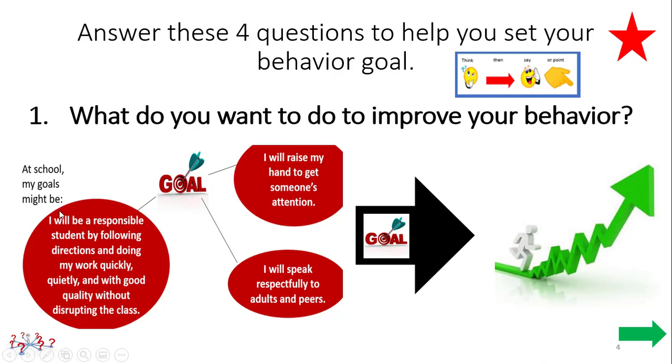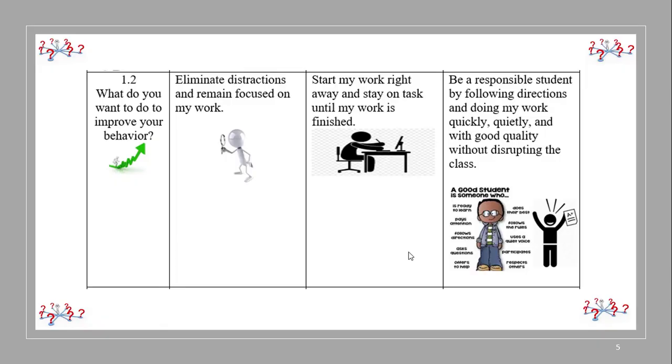We keep going back to, I will be a responsible student by following directions and doing my work quickly, quietly, with good quality, without disrupting my class. We choose this goal because it's addressing the function of your challenging behavior. It also is a way to meet the needs of your classroom so that you will meet the expectations of the classroom and improve your behavior.